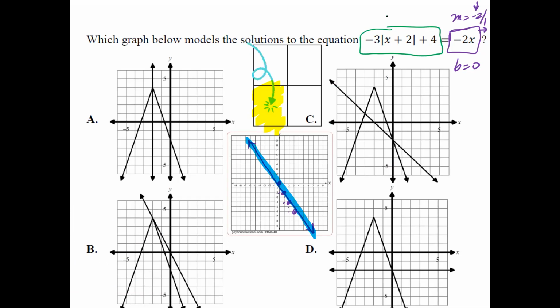Well, it's an absolute value, so you know it's going to be shaped like a V, but because there's a negative 3 in front of it and the a is negative, it's going to be a negative V, okay? 4 means you go 4 up, 2 means you go 2 to the left. So let's go and graph that. So 4 up, 2 to the left, and it's a 3, so it's going to be a skinnier V shape like that. So does that kind of look like the V? Yes, it does.